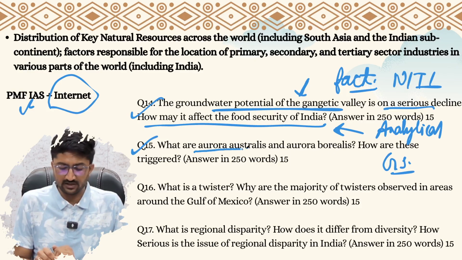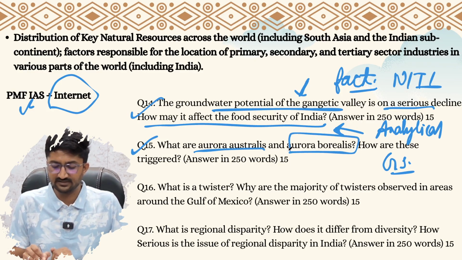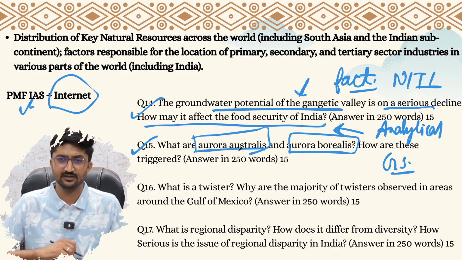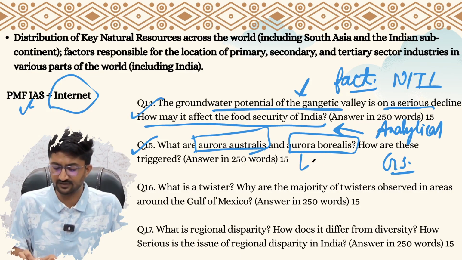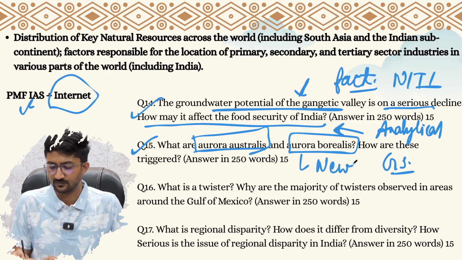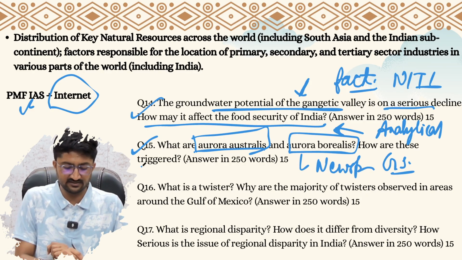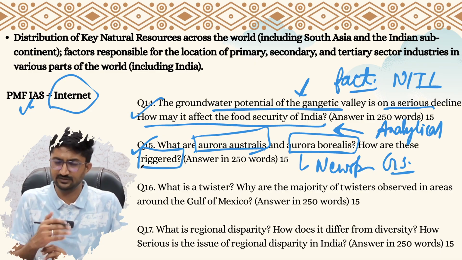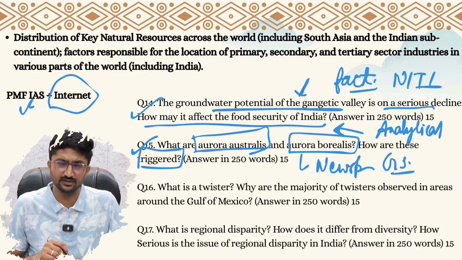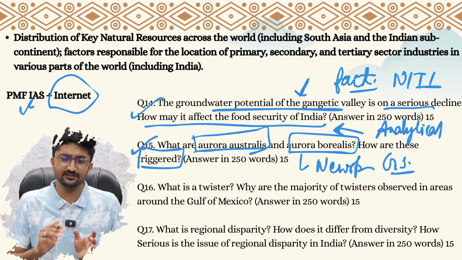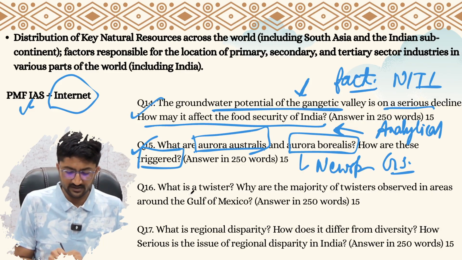What are aurora australis and aurora borealis? These are geophysical phenomena that happen, and they were also covered in various newspapers, right? How are these triggered? It was a geographical phenomena that happens naturally, and how it's triggered, the whole mechanism of it was asked. What is a twister?